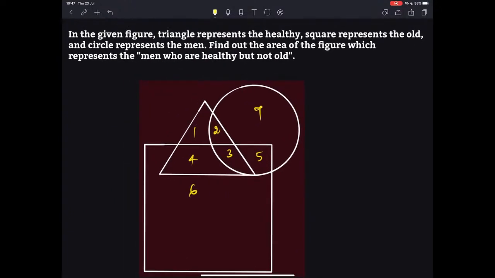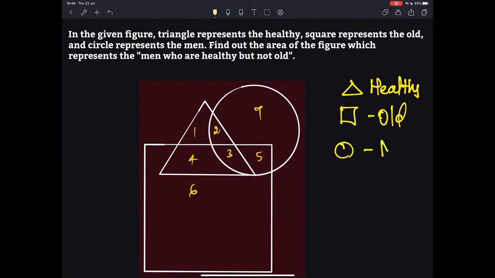I hope it is clear. In the given figure, triangle represents healthy. Square represents old. Circle represents men. Find out the area of the figure which represents the men who are healthy but not old. Healthy but not old. So we have various digits here.